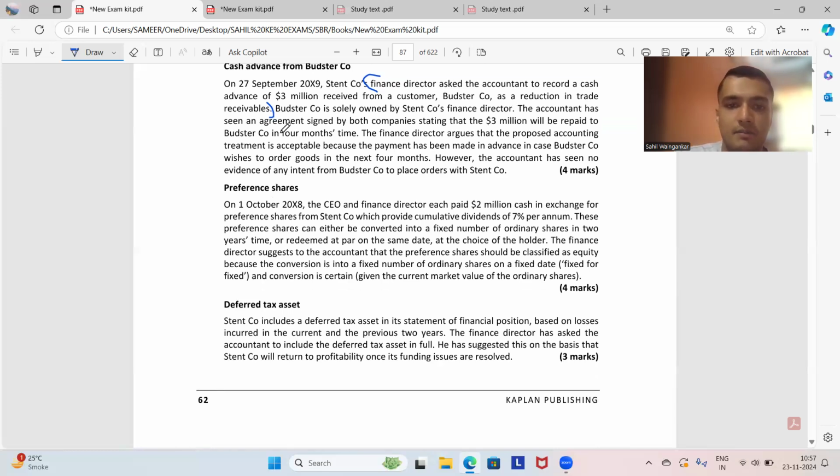Then for the preference shares, we will repeat the same points: the finance director wanted to record everything as equity rather than conducting a split between liability and equity components. As a finance director, he should have known the IFRS standards governing this principle, that IAS 32 requires a split between liability and equity components. The accountant should have corrected this mistake; all these mistakes should be corrected by the accountant.